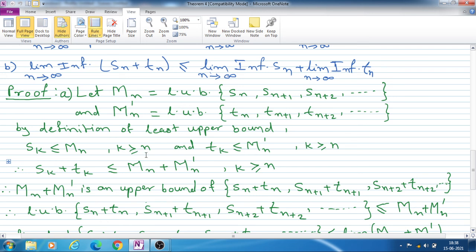And similarly for the sequence Tn, we can say that these terms Tk are less than or equal to the LUB Mn dash of the sequence Tn for k greater than or equal to n, that means Sn plus 1, Sn plus 2, and so on.